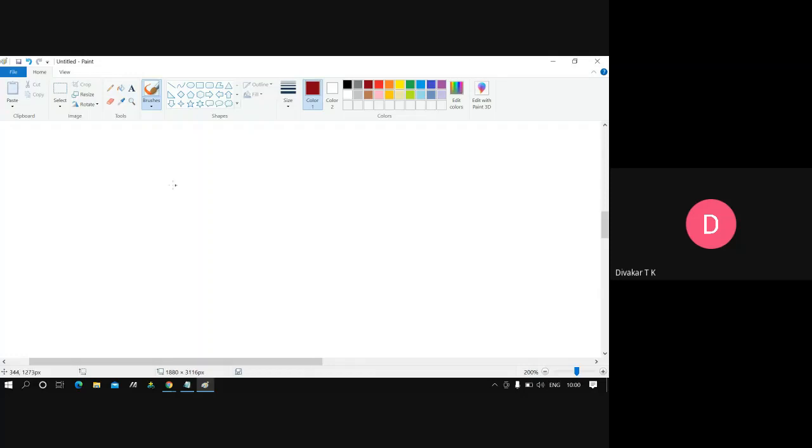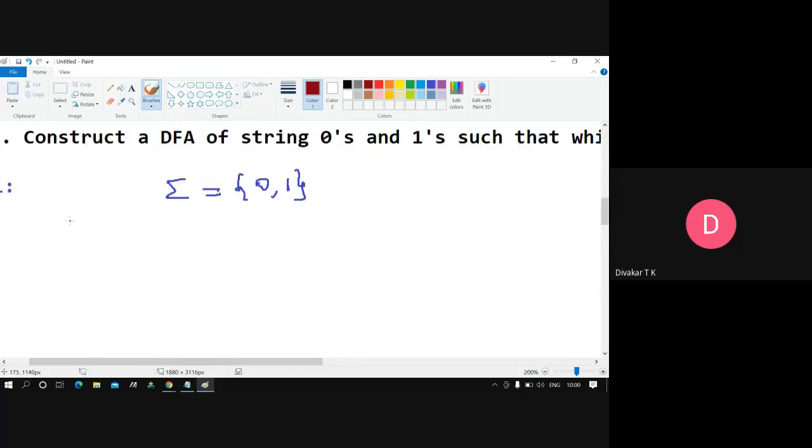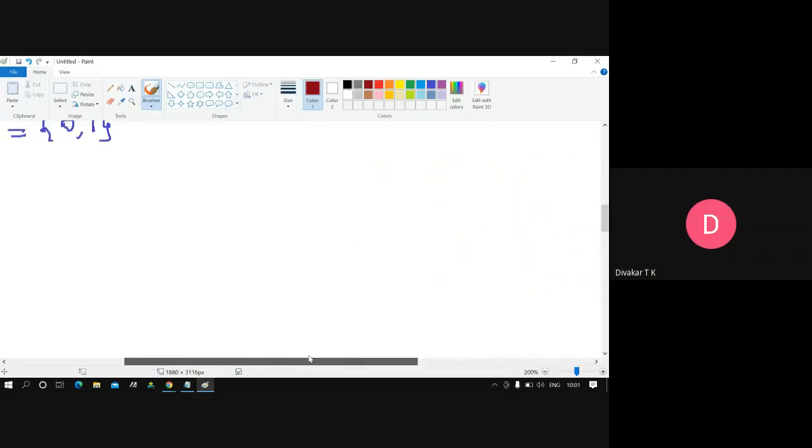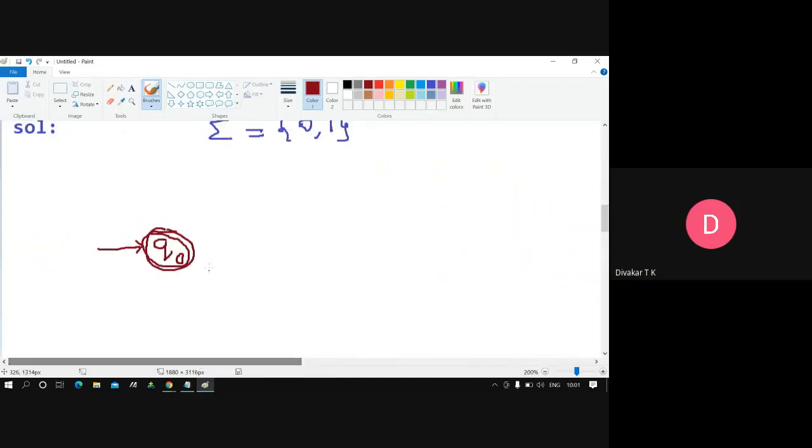So now I will start with Q0. This should be ended, yes. That's why I'm making this a final state, because the empty string should also be satisfied. I wrote here that null should also be valid. So null means starting and ending immediately, and only then will it be null. Next I'll write Q1.